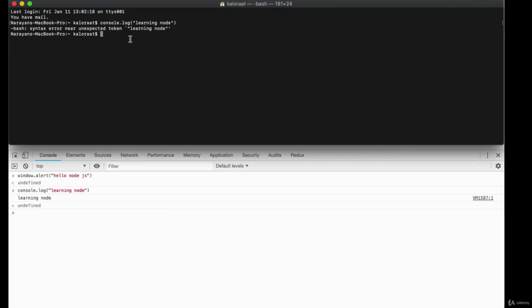With Node, you can write JavaScript code and it will run on a computer. You will also get access to the computer's operating system. You can read, update, or delete files. You can communicate with the database and much more. In the next lesson, let's talk about why learn Node.js.